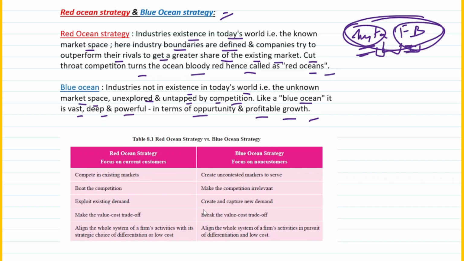Whereas when you talk about blue ocean, they are not the ones which exist in today's world, but in the market space. That means they are very unexplored and untapped by the competition. But like a blue ocean, it is very vast, deep and powerful in terms of what? In terms of opportunity and profitable growth.